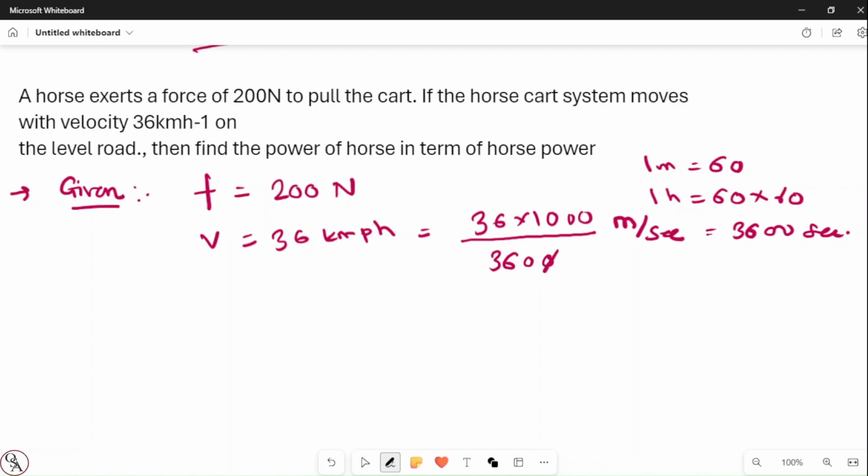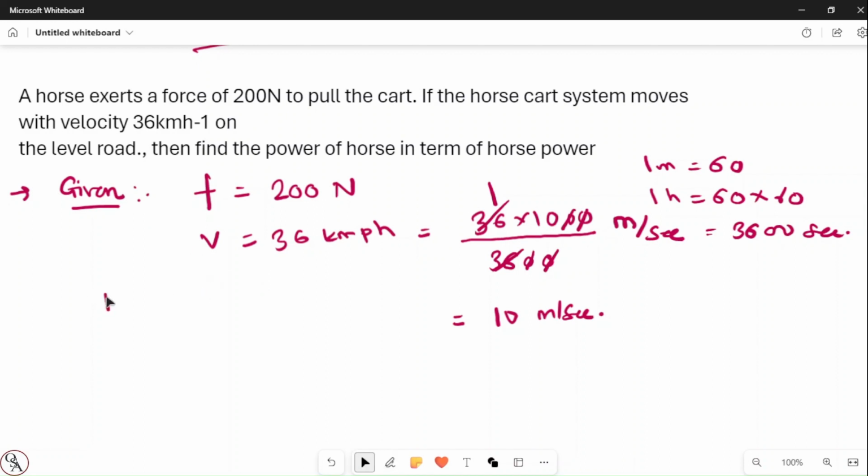So 36 ones are 36, right? So 1 into 10, it becomes 10 meter per second, correct? After that, they have asked to find the power.